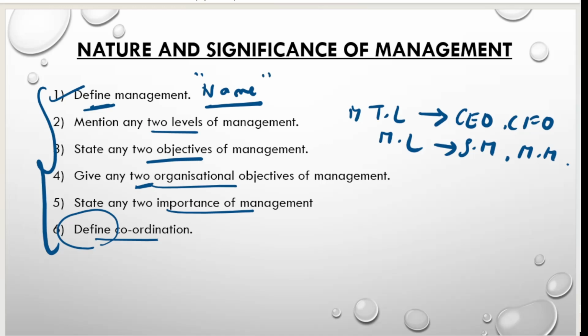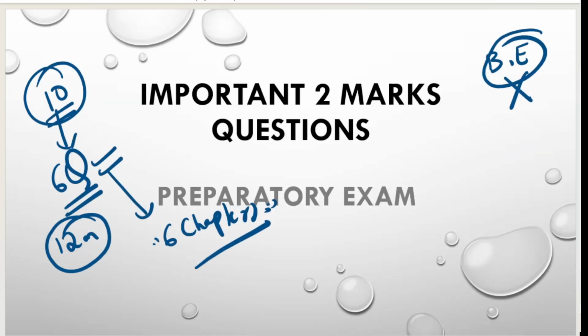Okay, so next I'll go with the 1 mark questions. But one thing I have to tell, for 1 mark questions we can't particularly tell that you are going to get only this question. That is highly impossible. So 1 mark questions from each chapter I'm going to list out. I'm going to make a few questions for your MCQs, match the following, as well as answer in a word and fill in the blanks. So depending on each chapter, I'm going to release the videos for 1 mark. So as of now, for your preparatory exam, you prepare with these questions. 1 mark you read by yourself. For the annual examination, surely by that time I'm going to release all the 11 videos of your business studies, as well as 10 chapters from your accountancy.